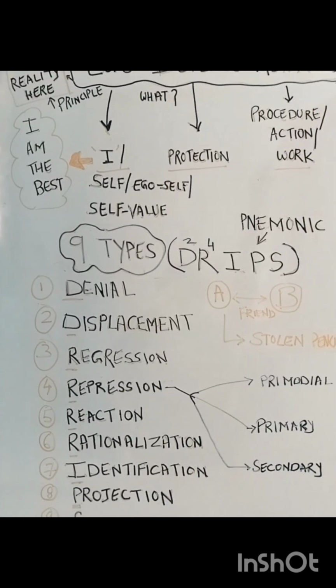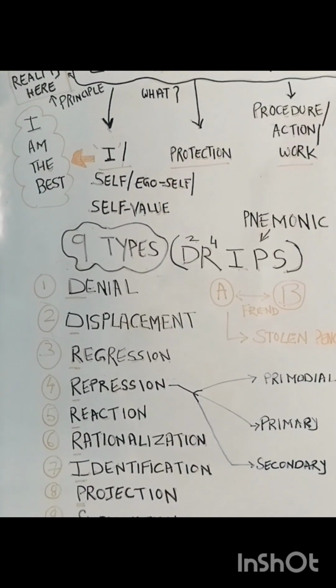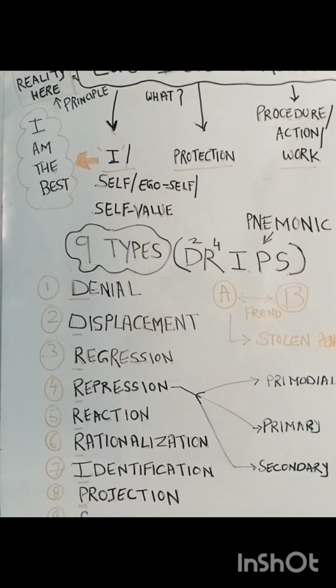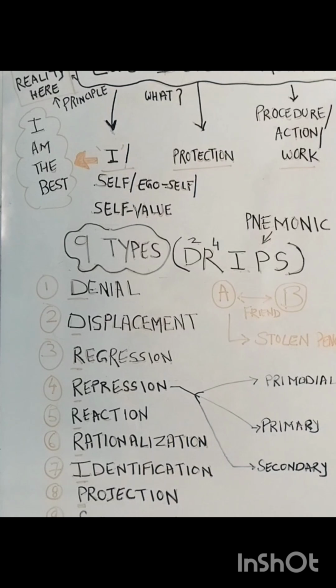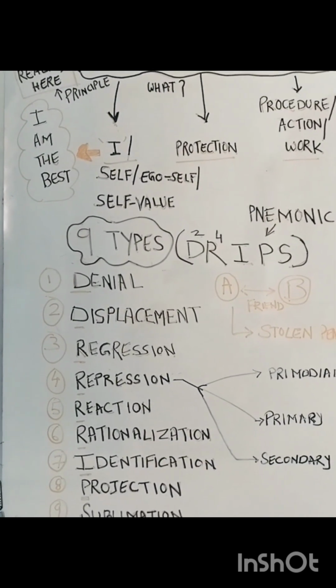And then sublimation. Sublimation, in physics, we have read that it is the direct conversion of solid into gas. So sublimation means conversion of some negative behaviors, negative feelings into positive ones, which are good for the adult, or skillful ones.